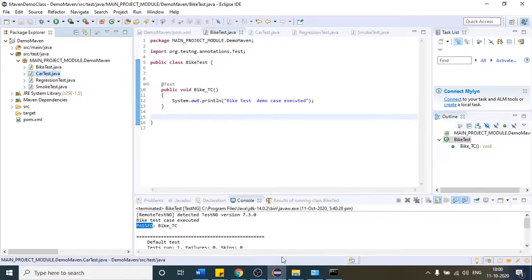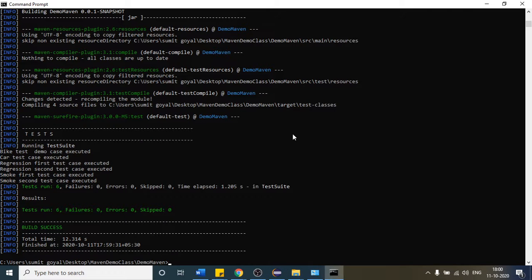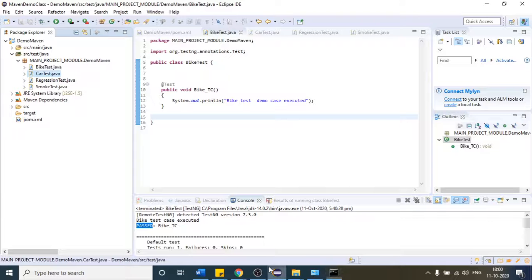So how will I do it? Come to the command prompt and just write mvn. Let me first clear the screen, then it will be more visible. mvn -D test equals to what is the class. Let us try it. If I want to run the smoke test case, I will write this class name, which is SmokeTest, so mvn -D test equals SmokeTest, and after that I will write test.